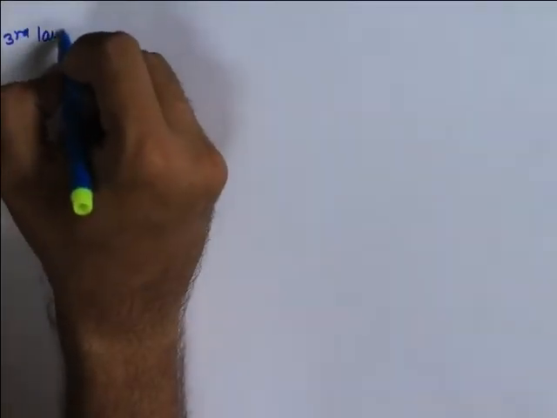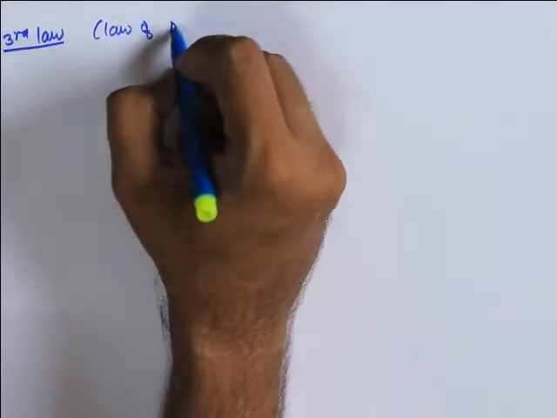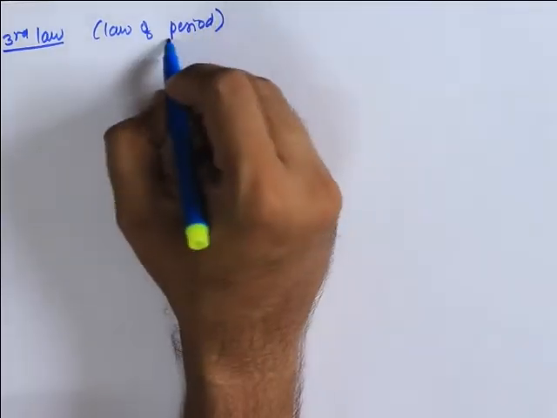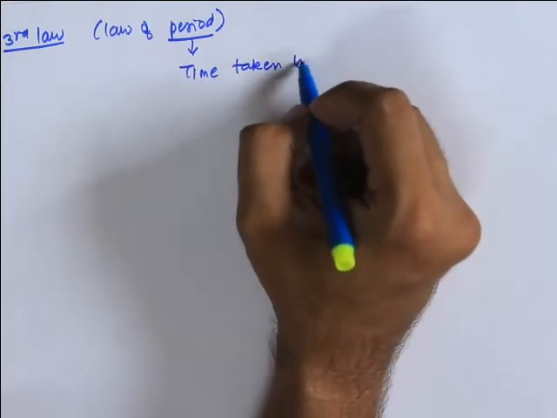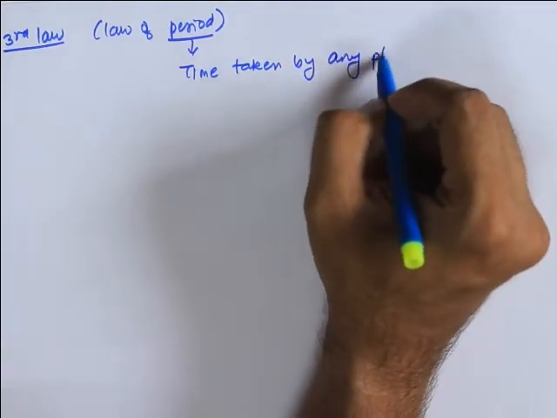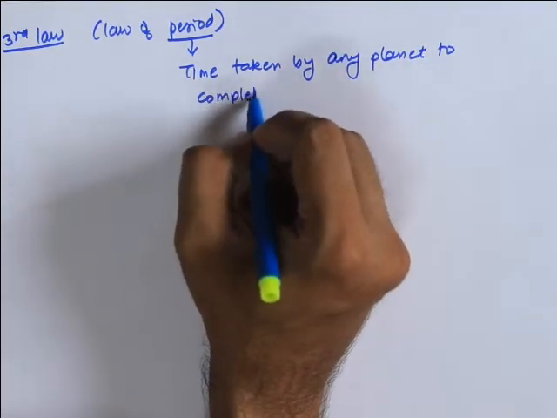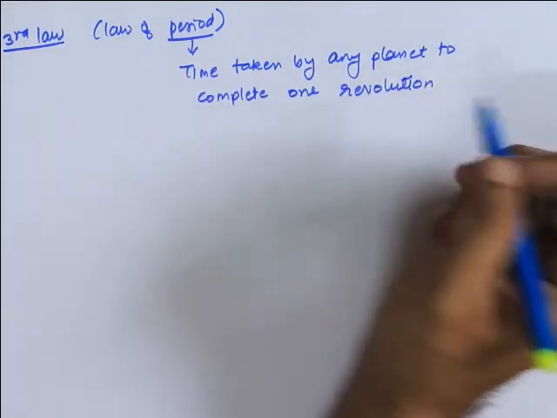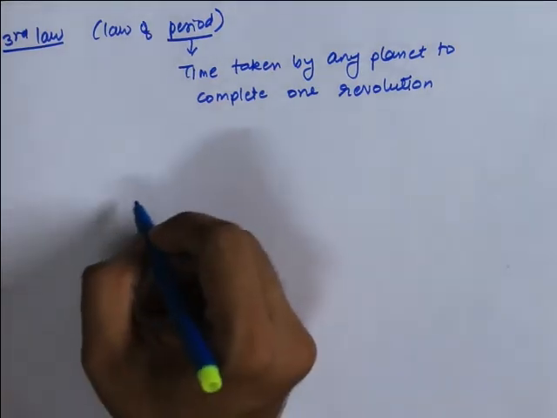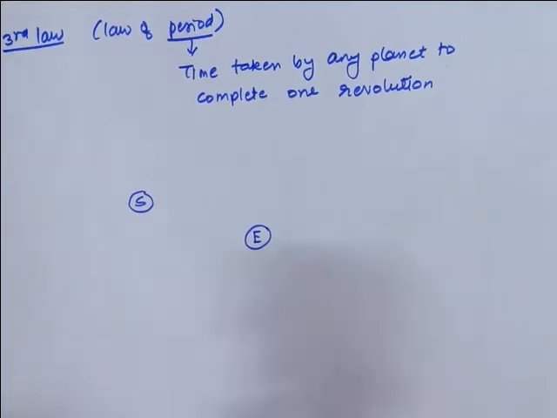Now we have what? The third law. The third law is also known as the law of period. Now when I say period, it means the time taken by any planet to complete one revolution. For example, let's say you have a sun, we have this planet Earth.